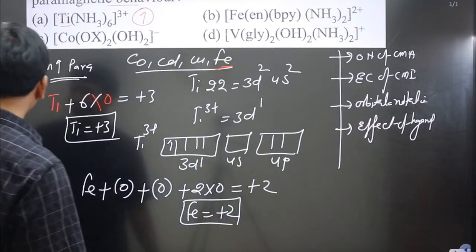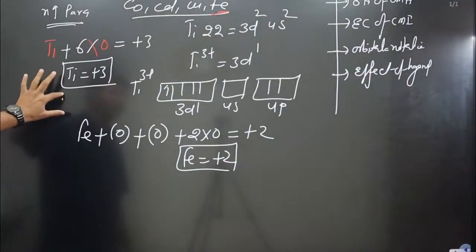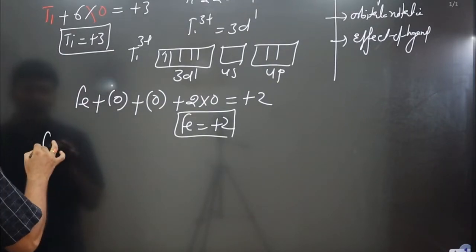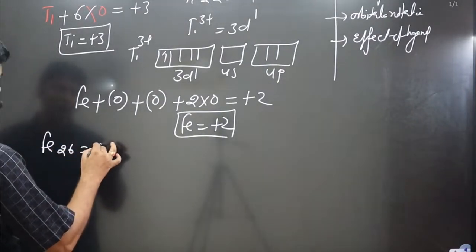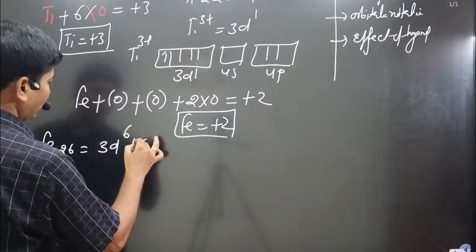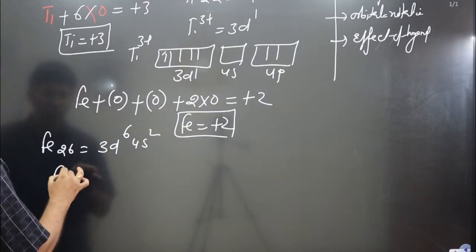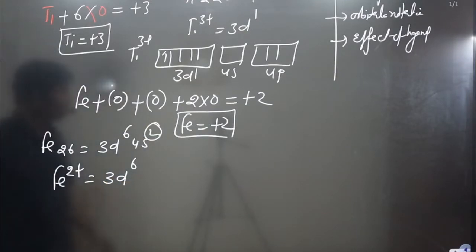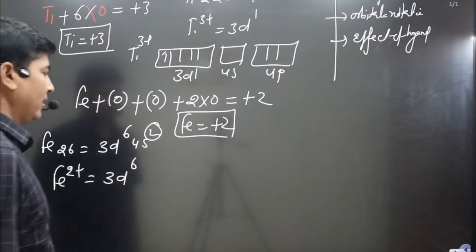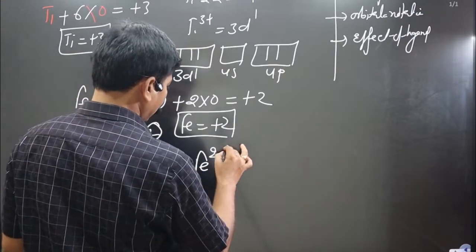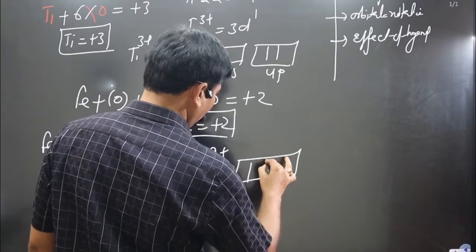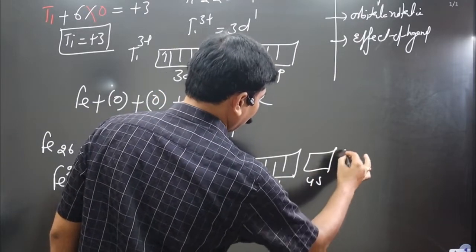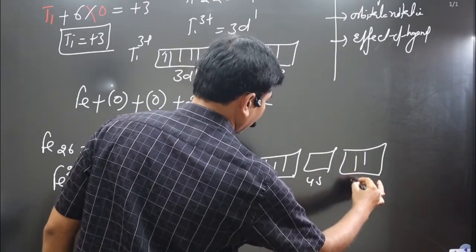Next we write the electronic configuration. Keep in mind, the atomic number of Fe is 26. It is 3d6 4s2. For Fe2+, we have to write the electronic configuration. It will be 3d6 because it is losing 2 electrons. Now we go for the orbital notation. We have Fe2+, in this case 3d6 is there, and then we have the 4s vacant orbital, and then the 4p is also a vacant orbital.